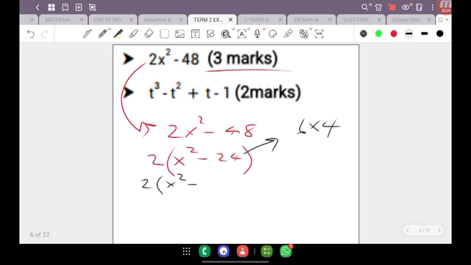Initially, they would have thought that the question is a difference of two squares. Now, you will notice here that there is no whole number that you can square to get 24. This number is going to be maybe 4.9, but it's not an exact value. So when it comes to a difference of two squares, we want to express both numbers in the bracket to a power of 2, or express them as perfect squares. We are not able to do that with the 24.